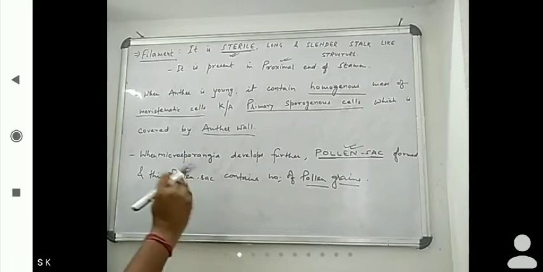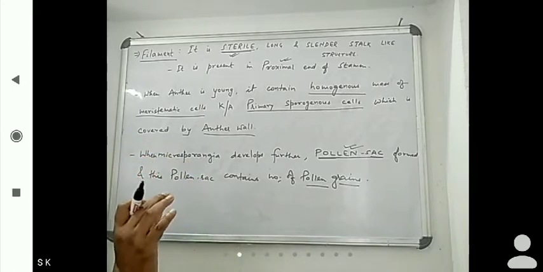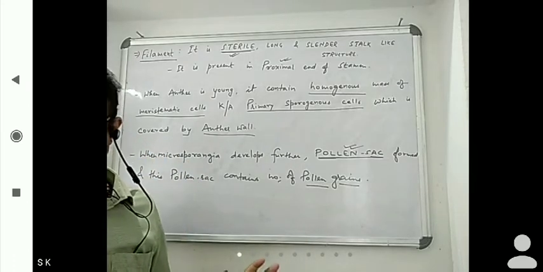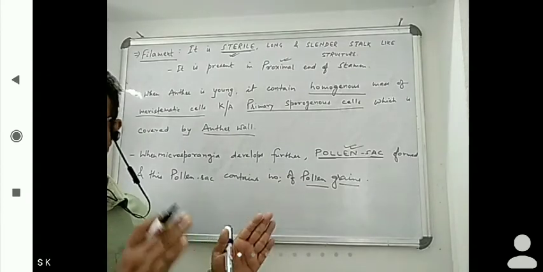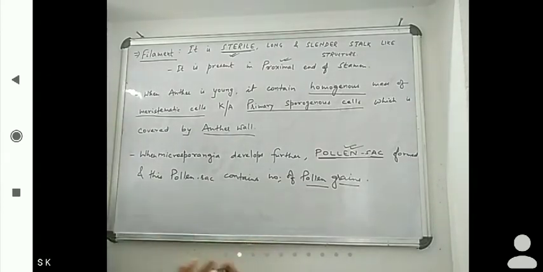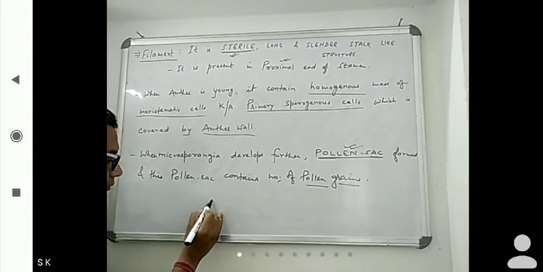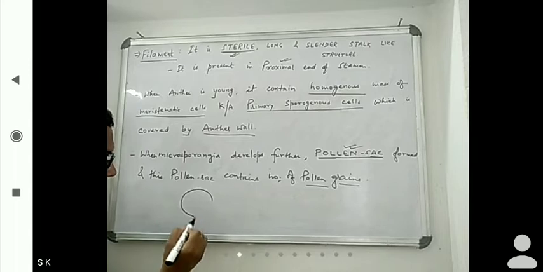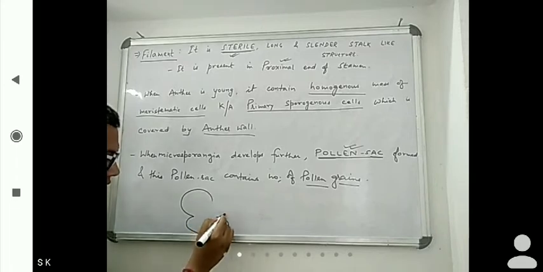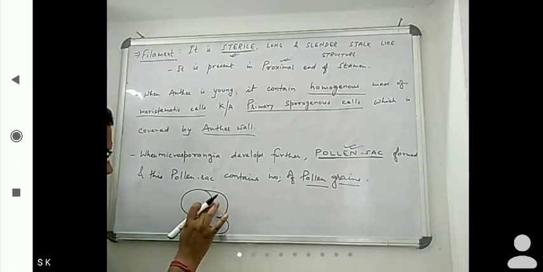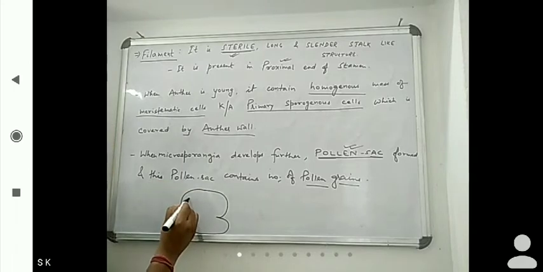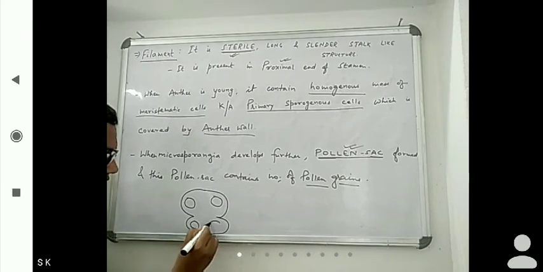This pollen sac comes under the microsporangia. Now you understood what the things were: anther, filament. Now we are making one rough diagram-type structure. One, two, three, four.